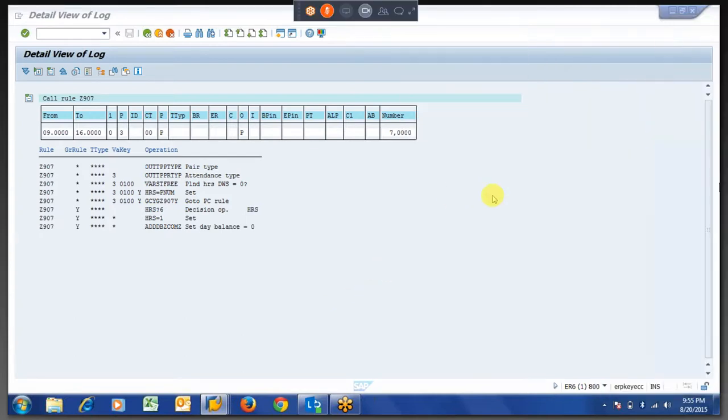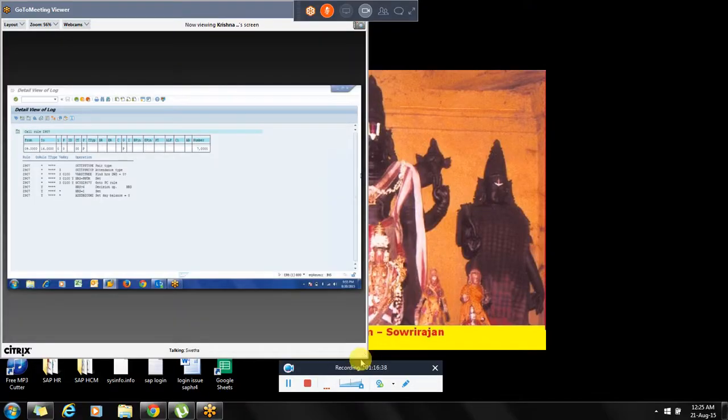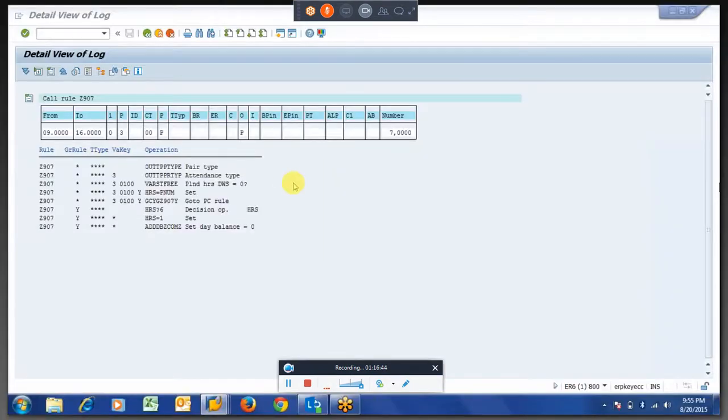Okay, Krishna, I have one last question. How can we restrict it so that if someone works on a weekend, it should not give him comp off? Only if he works on a public holiday, it has to be considered for comp off. We have to check the holiday calendar VRS, HOL, CL, is it? We have done the same thing today, right?